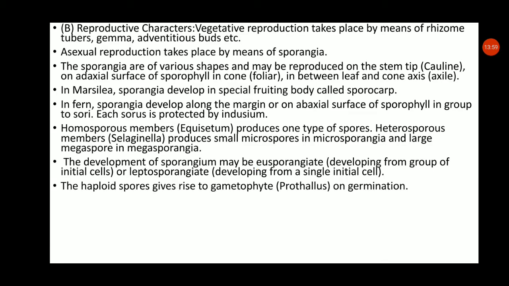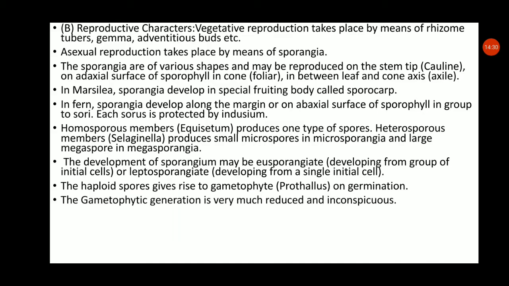The next point is that the haploid spores give rise to the gametophytic generation. When these microspores and megaspores are generated, they germinate; the microspore forms the male gametophyte. When favorable conditions are available, that is a plenty amount of moisture and water, these microspores give rise to the male plant. And when megaspores germinate, they form the female plant. These haploid spores give rise to the gametophyte on germination.